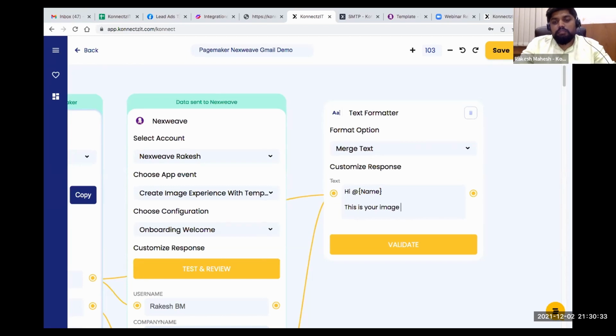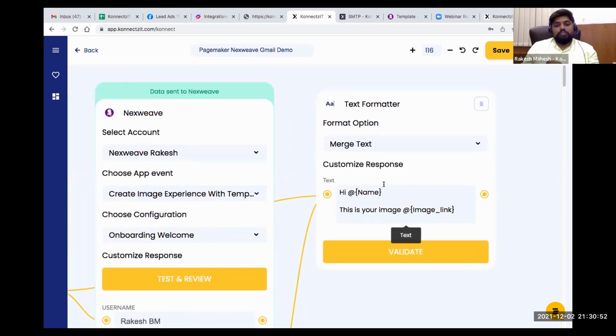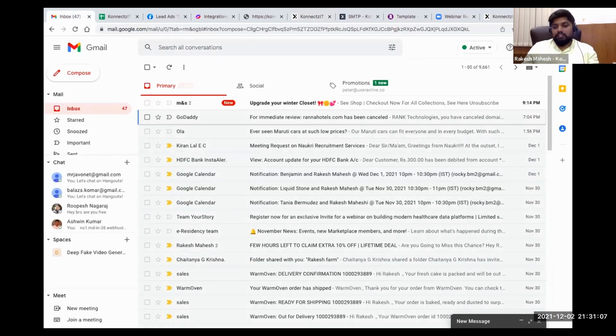image. So basically what I'm doing is formatting my data. Whatever I'm receiving in one format, I'm just converting that into my respective format. So like this you can use text formatter. You can even enter HTML code as well if you know how to use HTML codes. Or you can enter just normal text like this as I entered it right now. So just for this demo purpose, I just did an HTML.